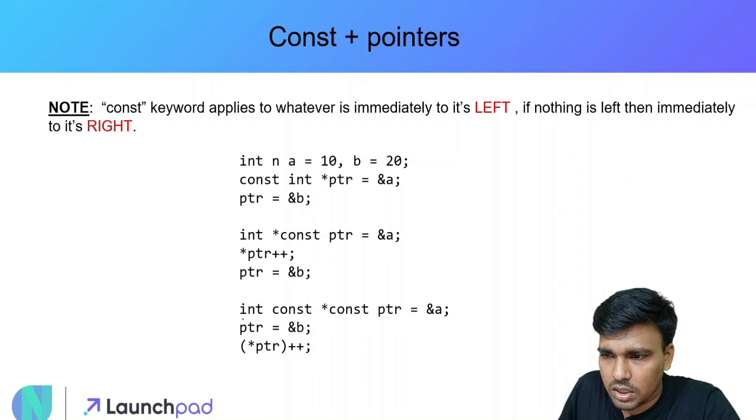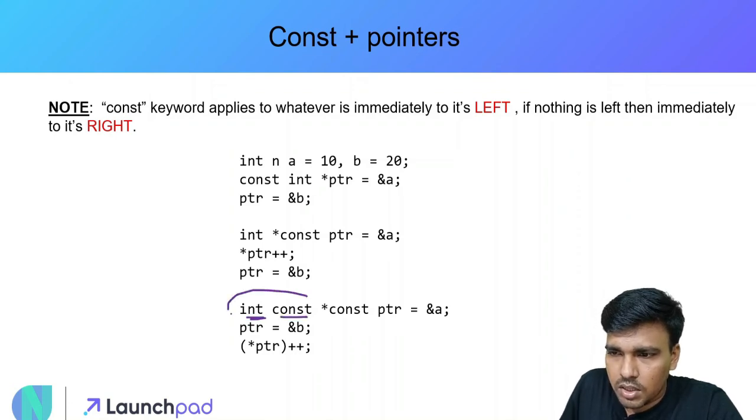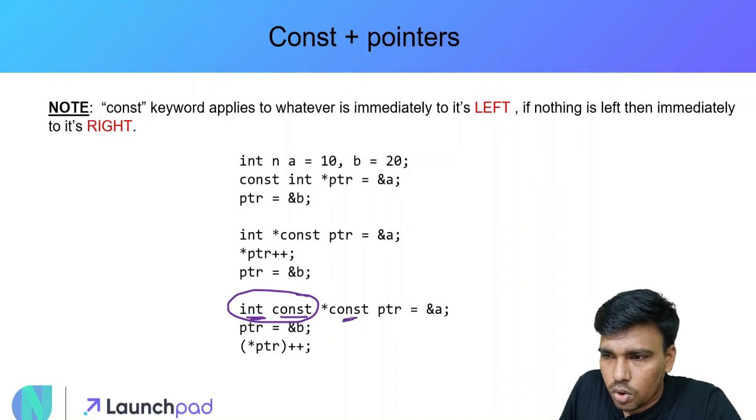What is the third example saying? See, this constant applies to this integer. That is, this is nothing but an integer constant. And this constant applies to this pointer. Therefore, this is a constant pointer. If I have to decode it, I will say that PTR is a constant pointer. It's a constant pointer to a constant integer.